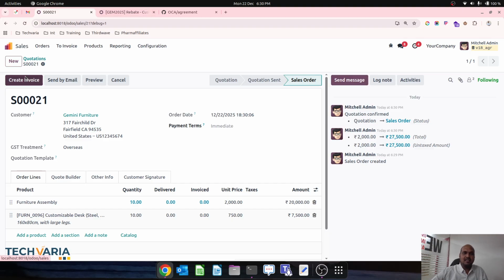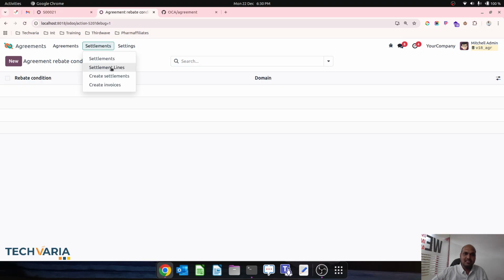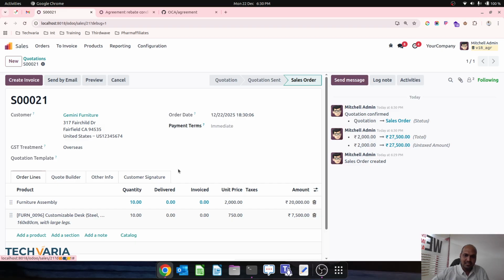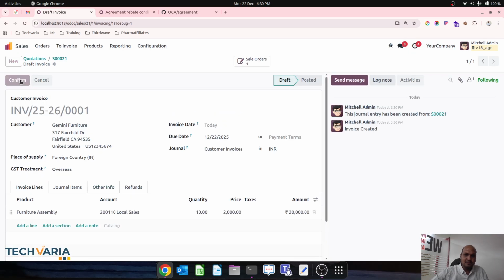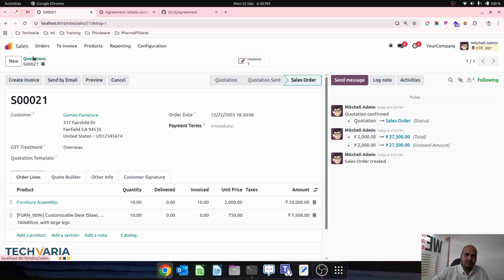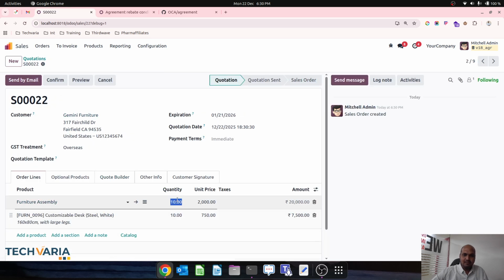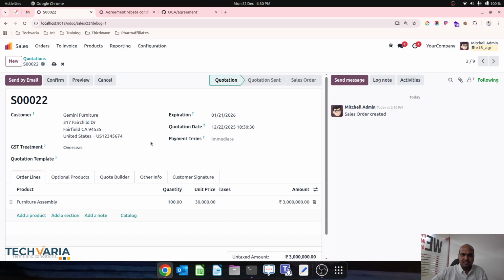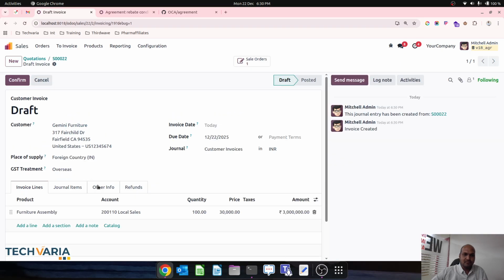So this sale is done over here. Now inside setting, rebate conditions are there, and we can create the settlement also over here that we will see afterwards. Now I am just creating the invoice also for this particular sales order. Now let me duplicate. Okay, maybe I am selling 100 unit worth 30,000 each, and I am fulfilling second level of target also over here.